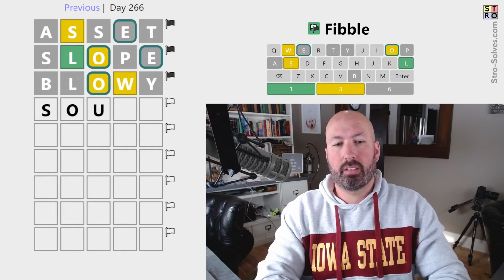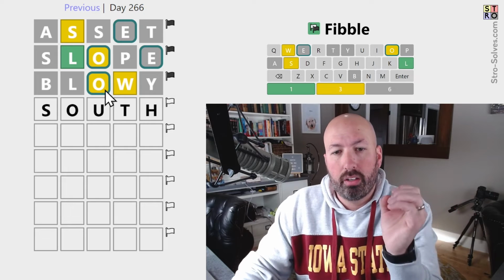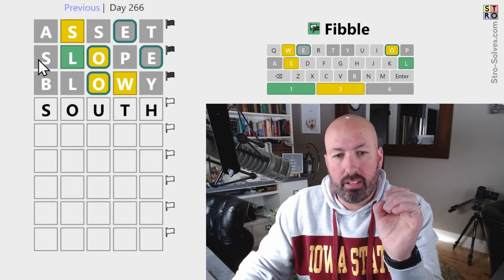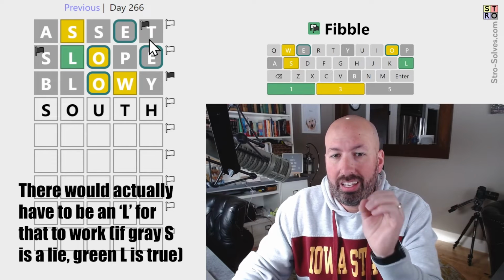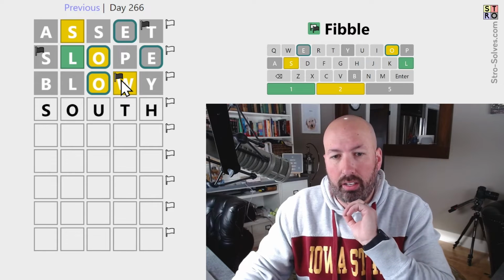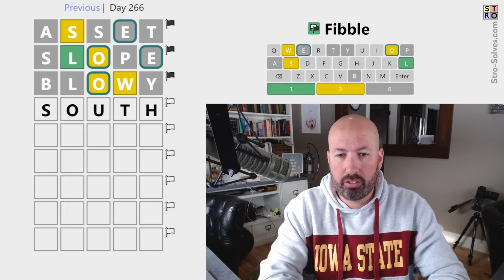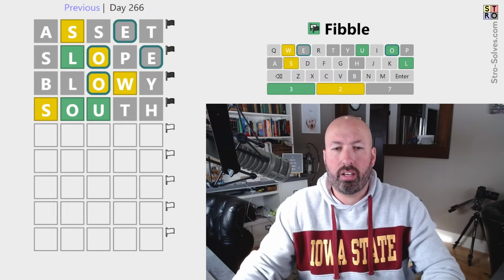Something like south would work. So south would work. What that would do is that means that this is the lie, the yellow S is true, the T is a lie, and the W is the lie. I think that works. Let's try south. Okay, so what does that tell us?